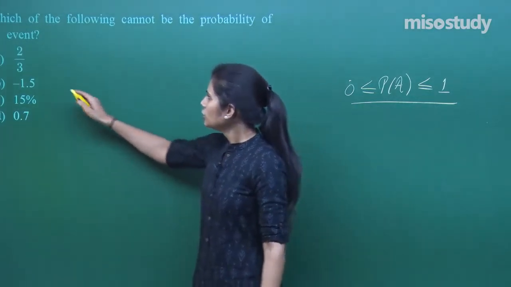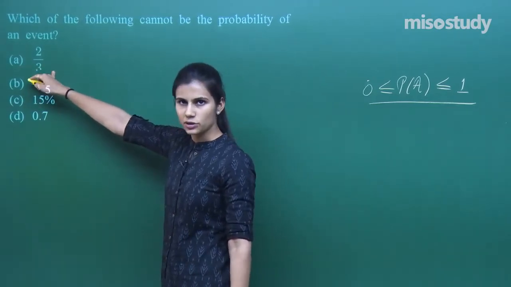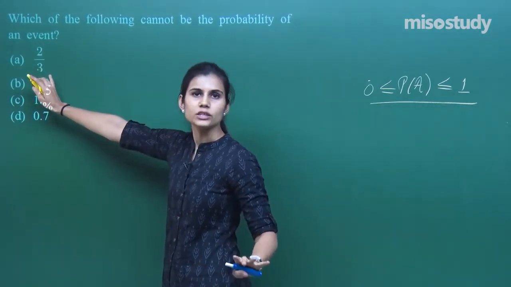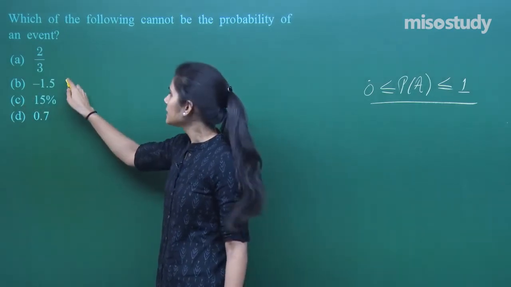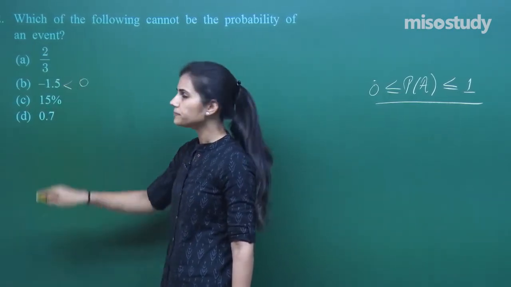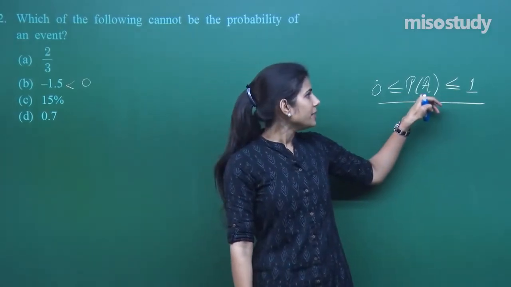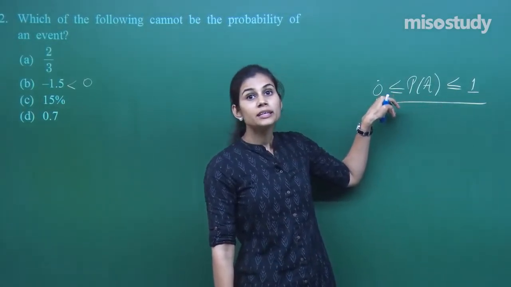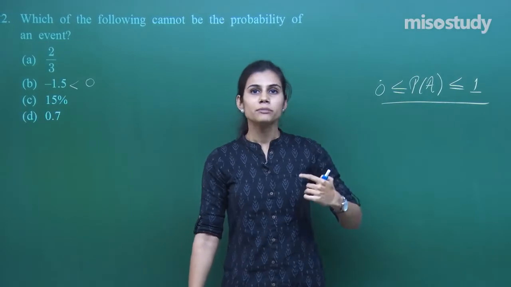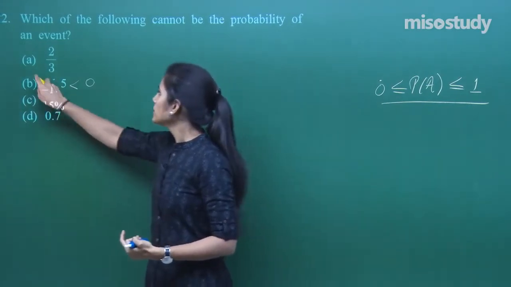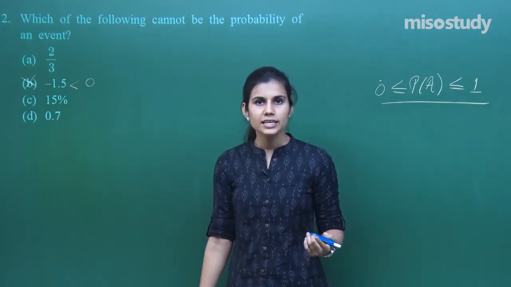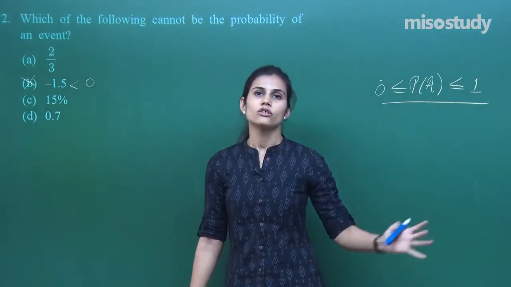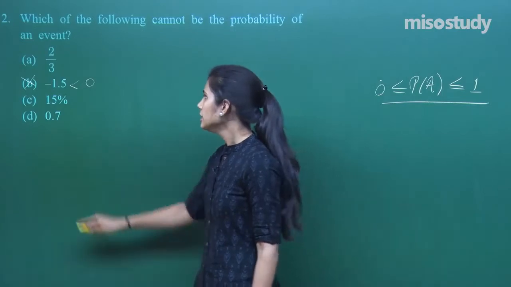Here if you see, 2 by 3 is packed between 0 and 1, so this can be the probability of some event. Minus 1.5 is less than 0, right? And probability is always greater than or at the minimum equal to 0. It cannot be less than that. So negative real numbers can never ever be the probability of any event, and numbers beyond 1 can also never be the probability of any event.